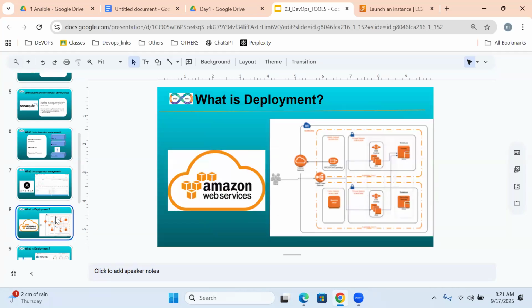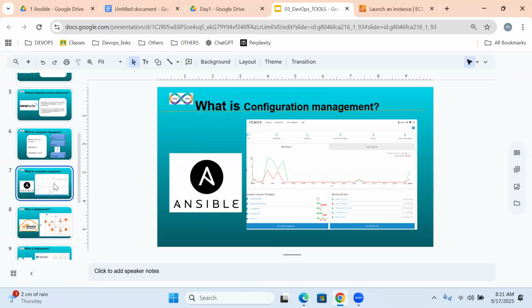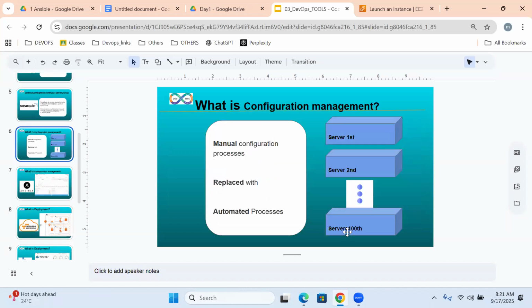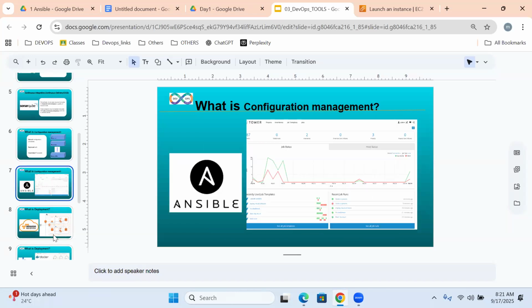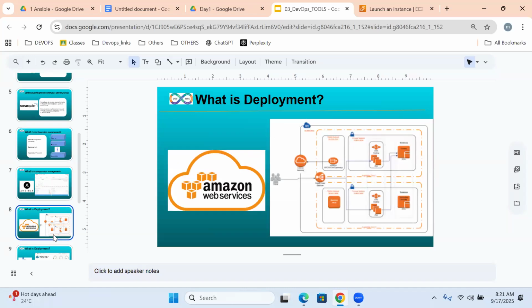By using AWS, we can get hundreds of servers, and these hundreds of servers we can automate with the help of Ansible.